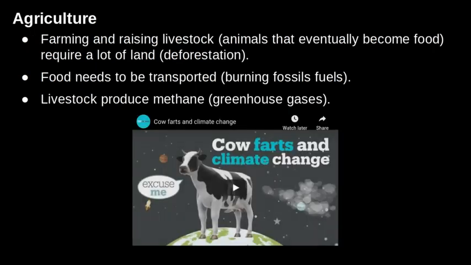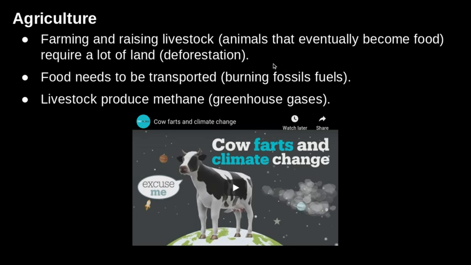Moving on, not only do cities contribute to climate change, but agriculture does as well. Agriculture is just a simple word to describe farming and the raising of livestock, or animals that we raise to eventually eat as food. These livestock, cows, cattle, require tons of land. In order to provide them with that land, we have to cut down trees. The same goes with farms and crops as well. They require tons and tons of land and fewer trees. As the human population steadily increases, our need for a lot of food and crops becomes more and more, and that also contributes to climate change.